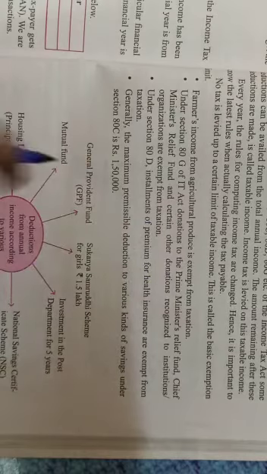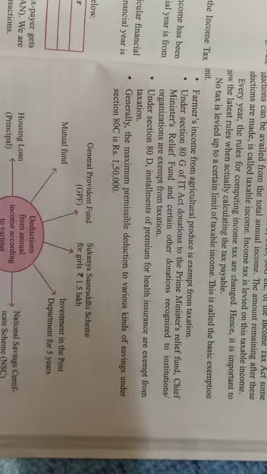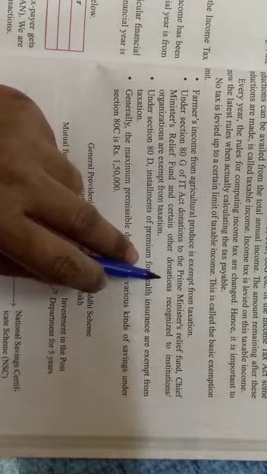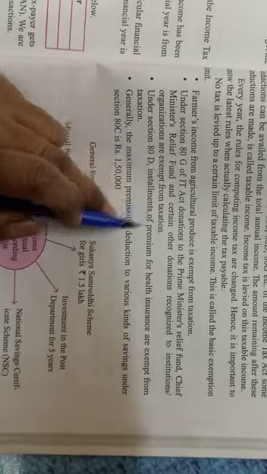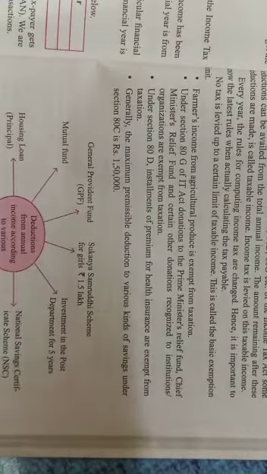And under section 80G of the IT Act, donations to the Prime Minister Relief Fund, Chief Minister's Relief Fund, and certain other recognized institutions and organizations are exempt from taxation. On that particular amount you don't have to pay any tax. That is called exempt. You are free from it.